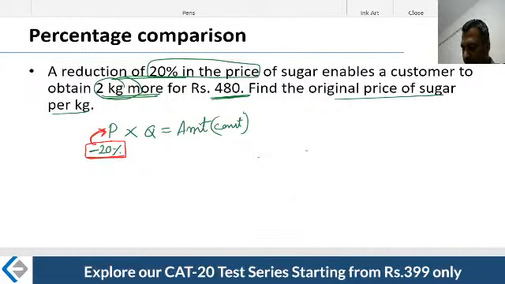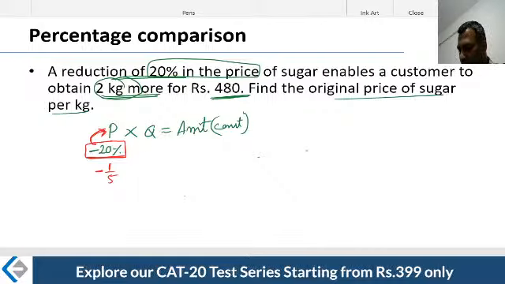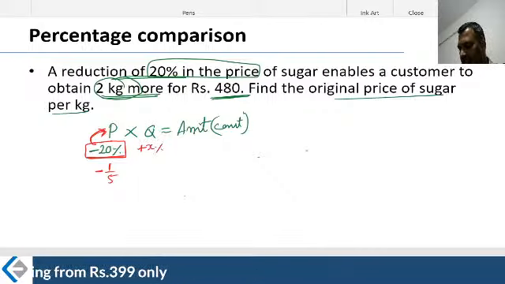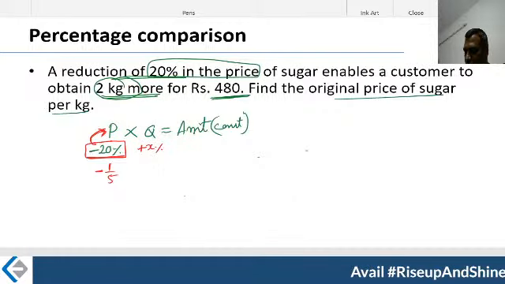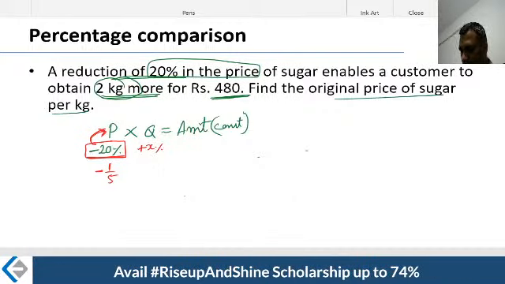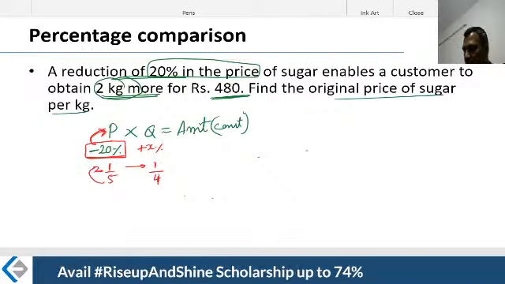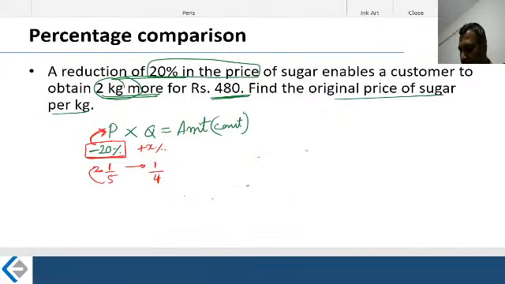Good. Let's write the fraction here. 20% is 1 by 5. Therefore, Q has to increase by X%. Sure enough, what is the increase therefore? Keep this one as it is. 5 minus 1. What is 5 minus 1? 1 by 4. So Q is going to increase by 25%.